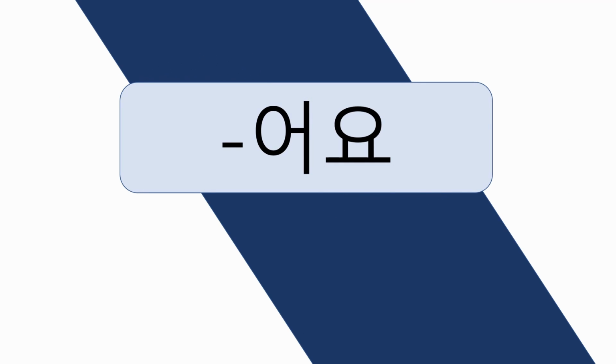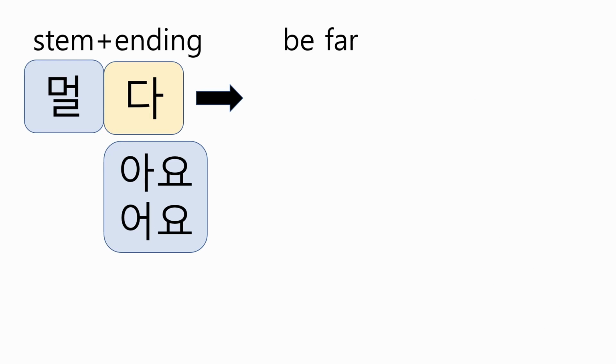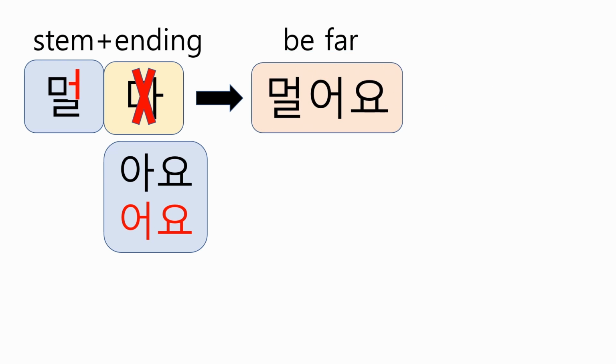Second, 어요. 멀다 means to be far. First, remove 다. Second, attach 어요, because the last vowel of the stem is a dark vowel 어. The final form will be 멀어요.